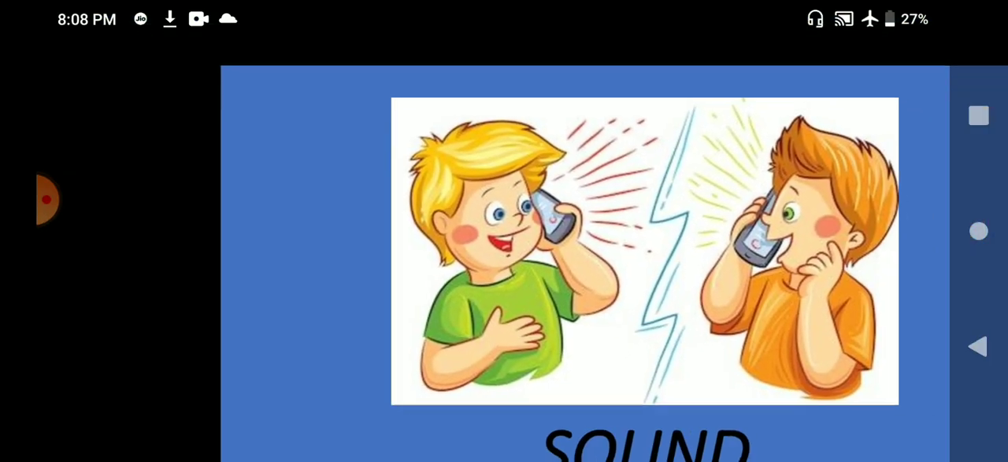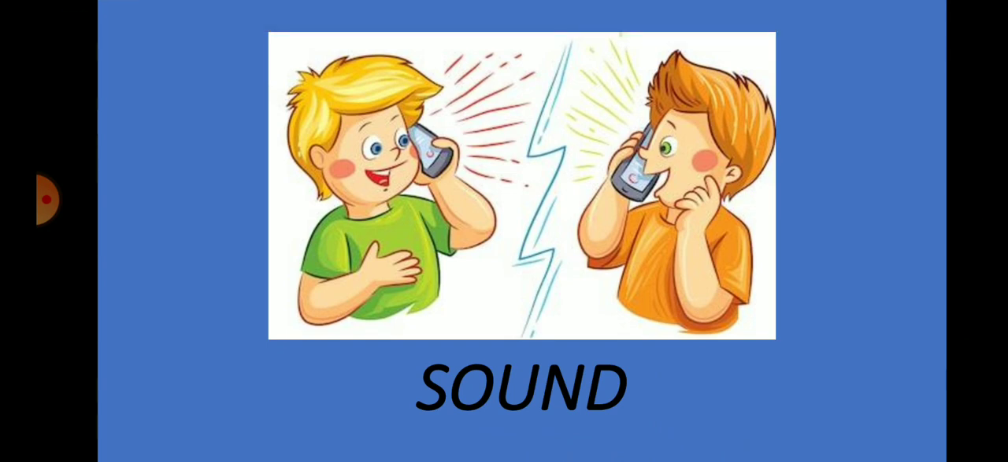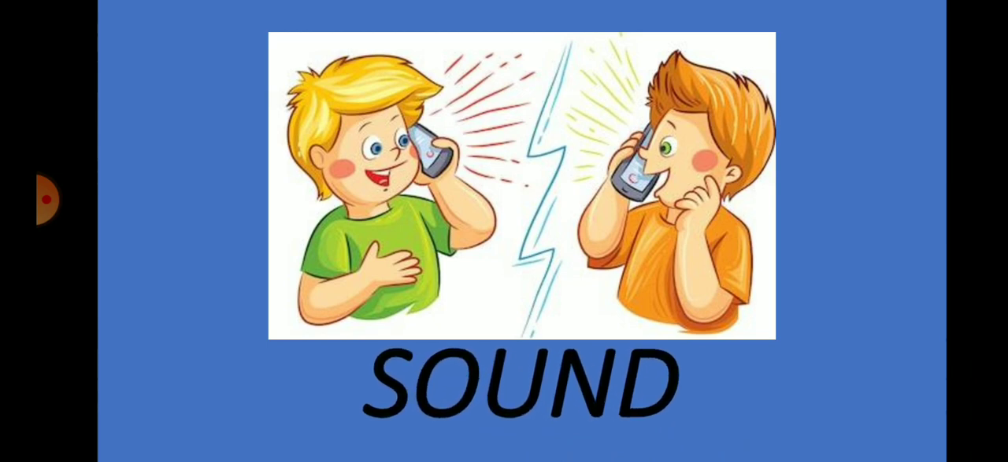In the picture you can see the two boys are talking over the phone. So which energy helped them to do this? This is the sound energy. So sound is a form of energy which creates a sensation of hearing in our ear. For the sound energy, we can communicate with each other. For the sound energy, we can recognize the person or the object from where sound is coming. Different types of object produce different types of sound.